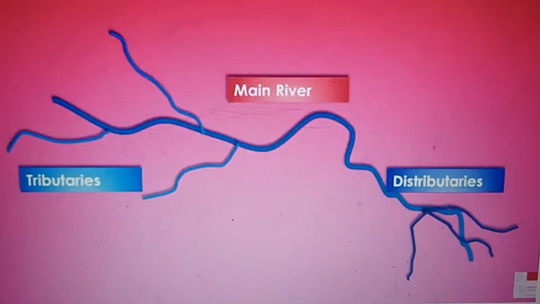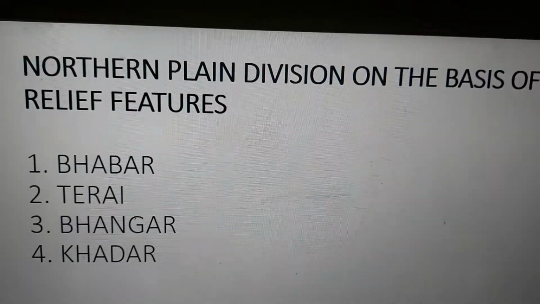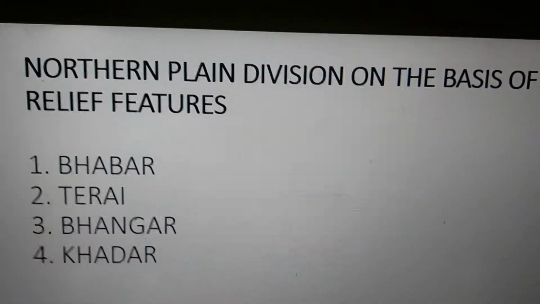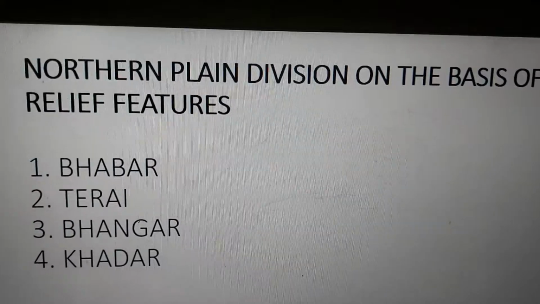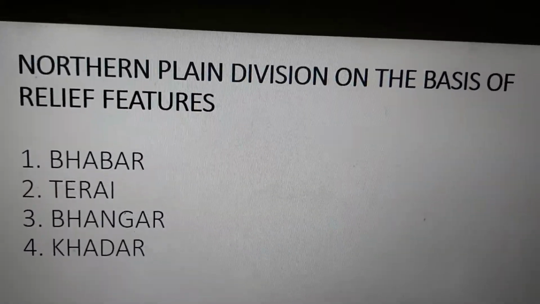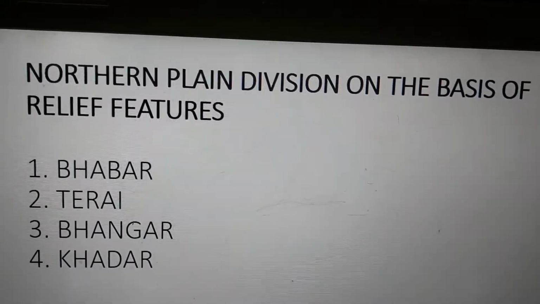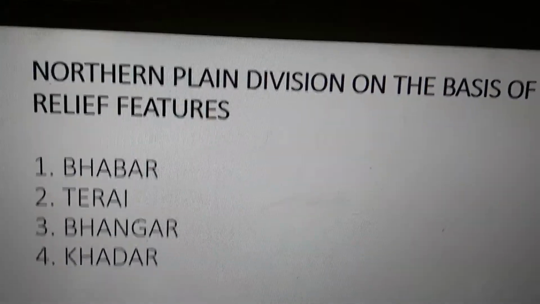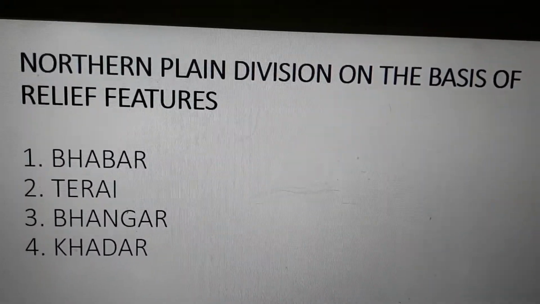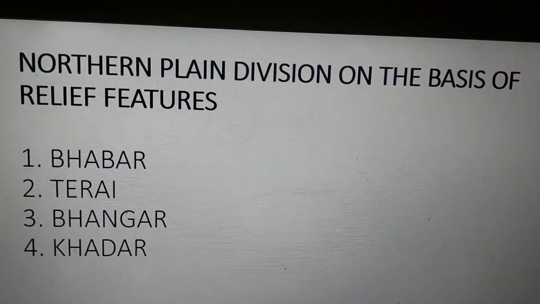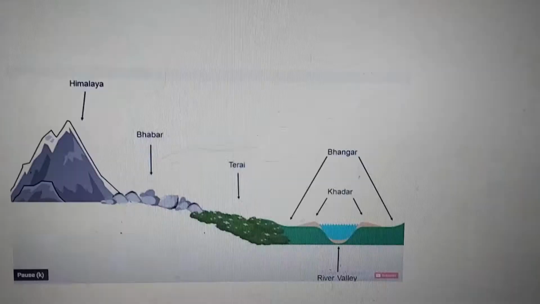Okay, now children, the northern plains have also been divided on the basis of their relief features. Now it is Bhabar, Tarai, Bhangar and Khadar. Now you must be wondering what they are, so now we'll explain what these four relief features are.